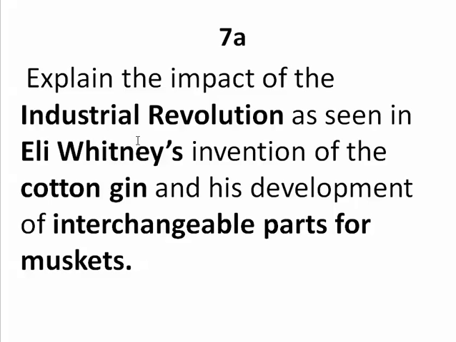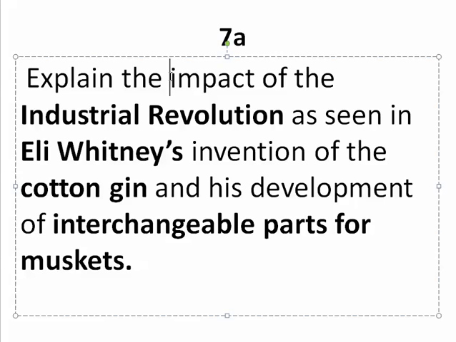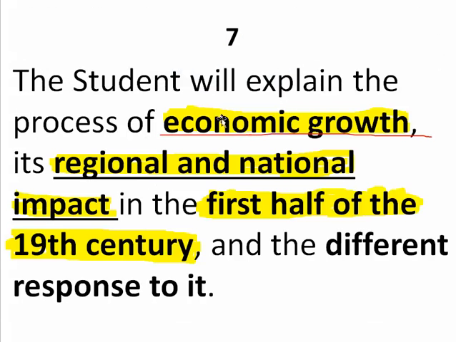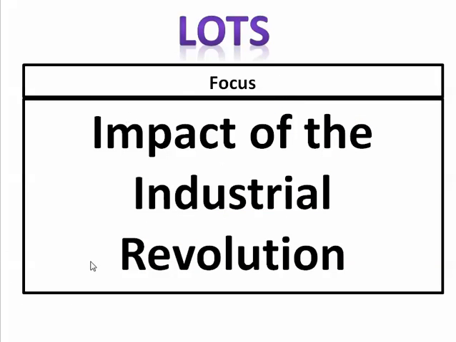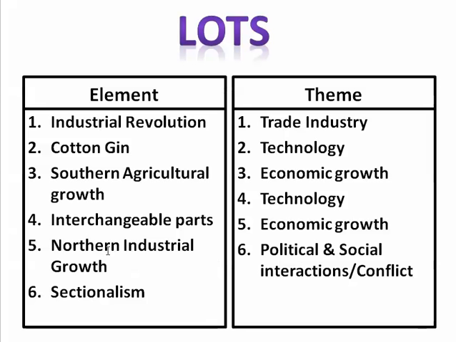Explain the impact of the Industrial Revolution as seen in Eli Whitney's invention of the cotton gin. So we're talking about the Industrial Revolution. First one is Eli Whitney's cotton gin and his development of interchangeable parts for muskets. So we're going to talk about Eli Whitney's cotton gin and Eli Whitney's interchangeable parts, but we're going to talk about their impact, okay? And we're going to tie this impact part back into economic growth and regional and national impact. So our focus is on impact of the Industrial Revolution regionally and nationally with Eli Whitney's interchangeable parts and his cotton gin.